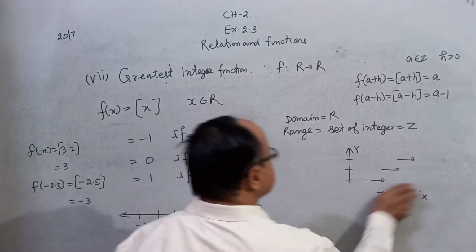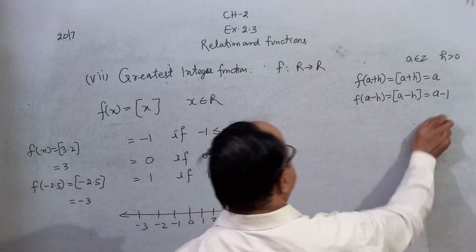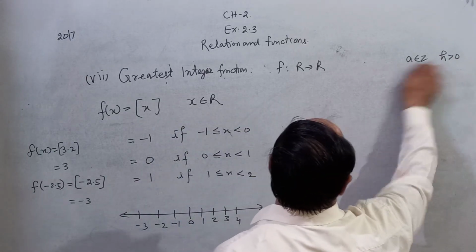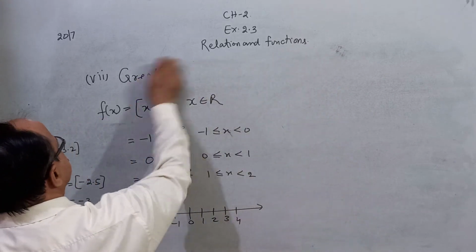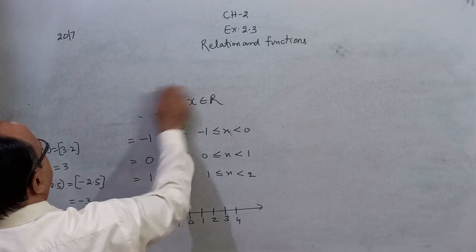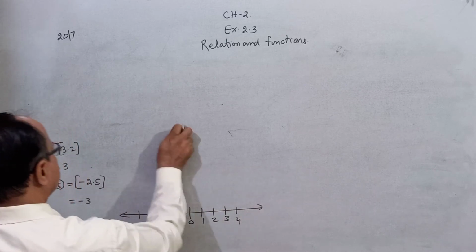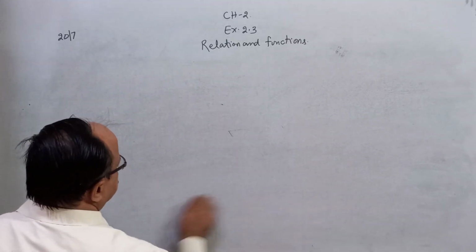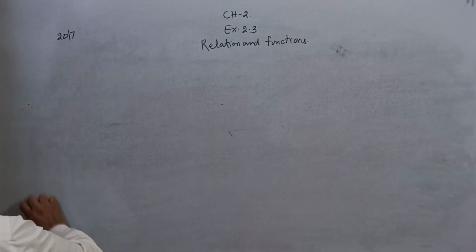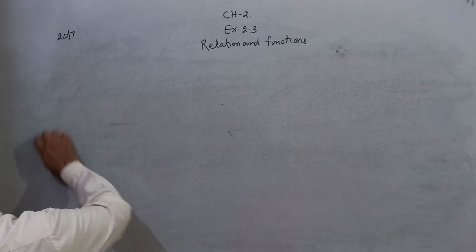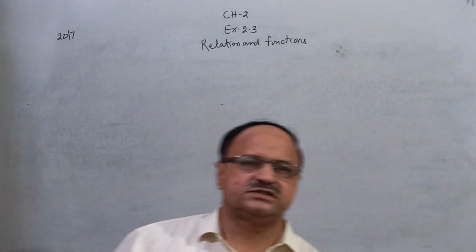These are important functions. First, identity function. Second, constant function. Third, polynomial function. Fourth, rational function. Then modulus function. Then signum function. And then greatest integer function. Clear? So these are the important functions.